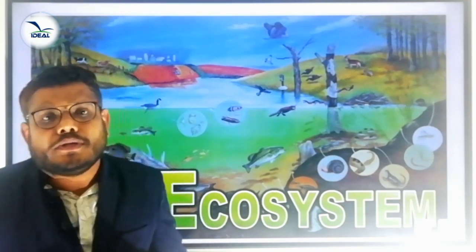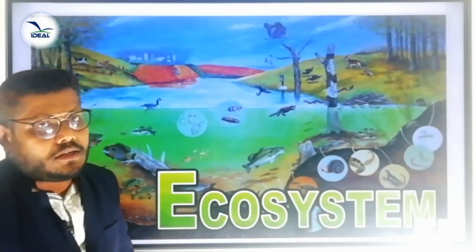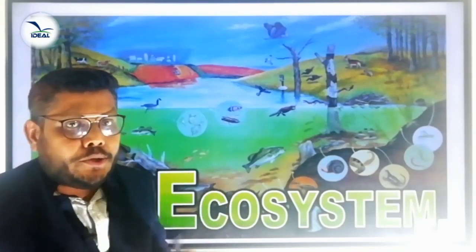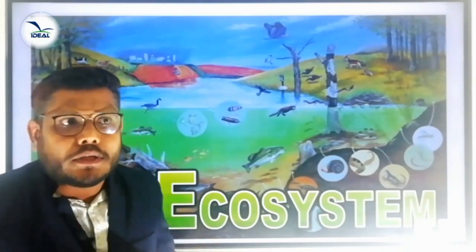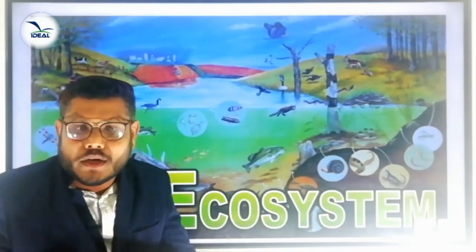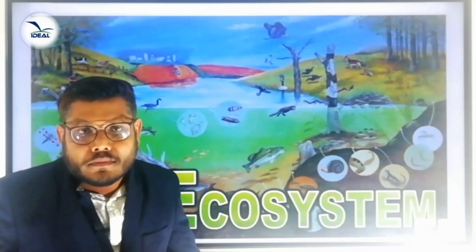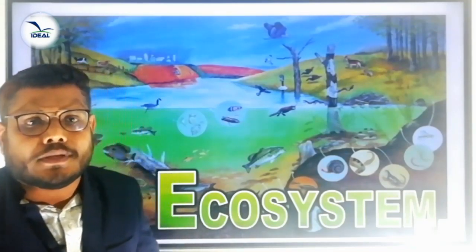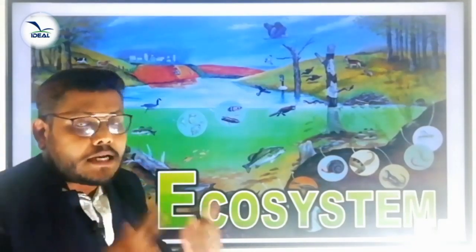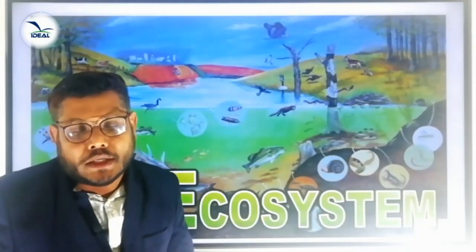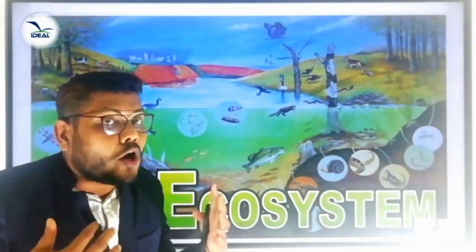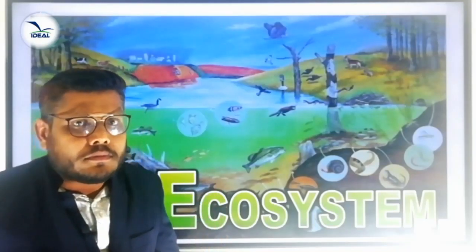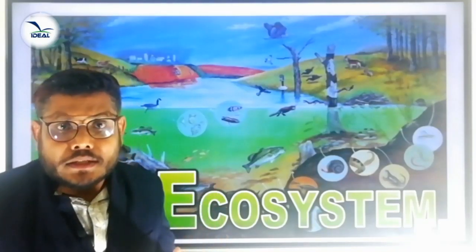Today we are going to discuss a new chapter, ecosystem. Have you heard about the term? In lower classes you already learned about the ecosystem. What is an ecosystem? A group of organisms interacting among themselves within their environment. That is called an ecosystem. What is environment? Have you heard about environment?